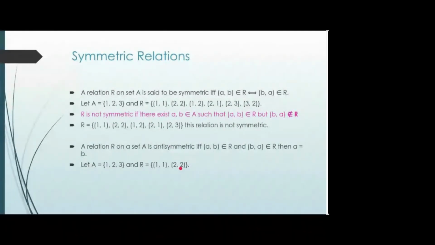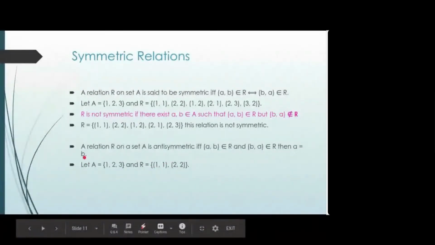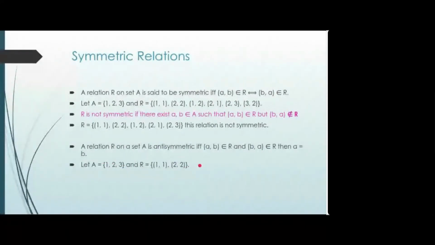So 1 comma 1, 2 comma 2 is there and I have one more pair 1 comma 2. But for 1 comma 2, I don't have any 2 comma 1 in this relation. So this condition is not applicable over here. So that pair is also allowed here. Are you getting this? A must equal B only when both A comma B and B comma A are there.